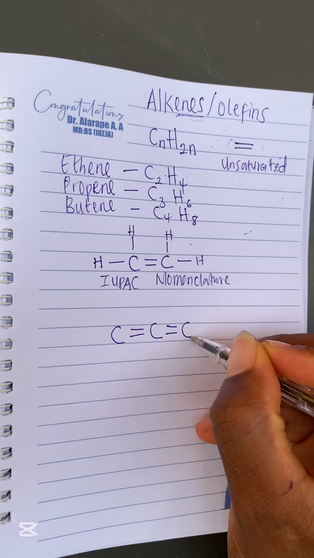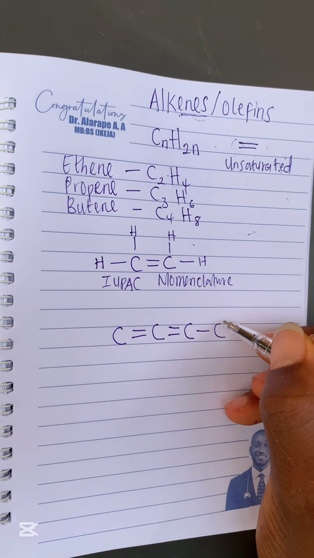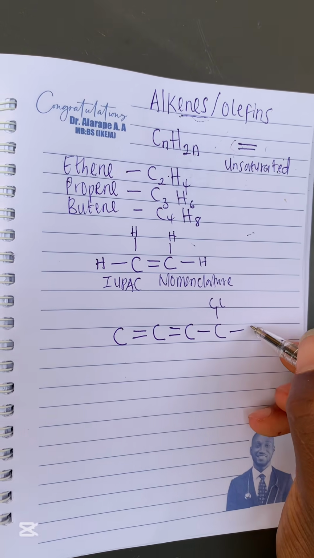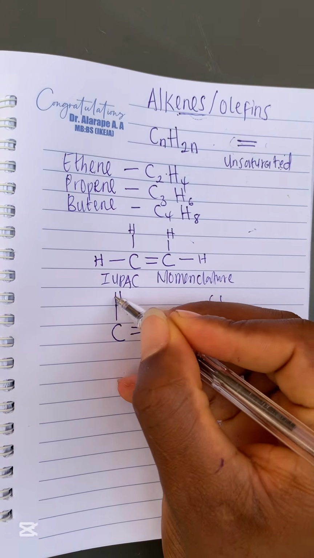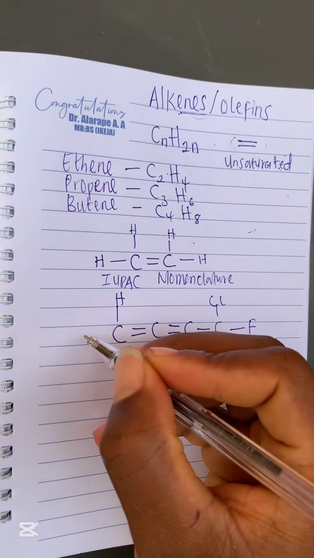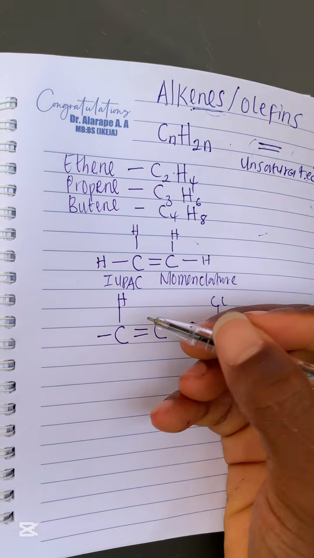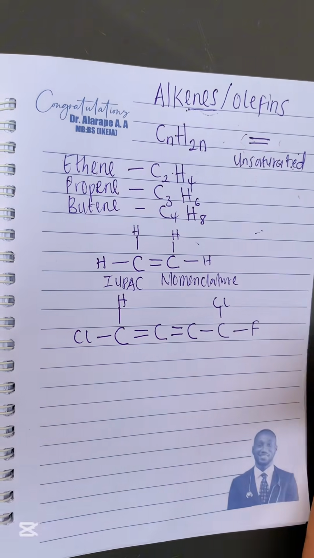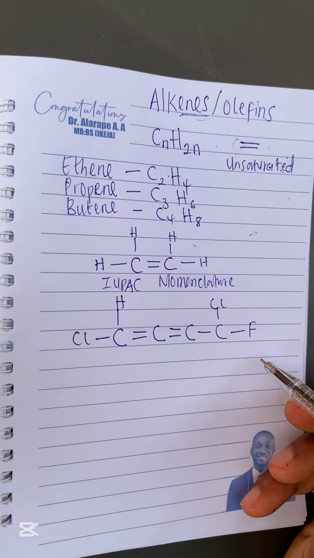I'm trying to make a question that will be at least a bit tasking for us to do. So this is it. This is our question. You can see this question is very simple, right?